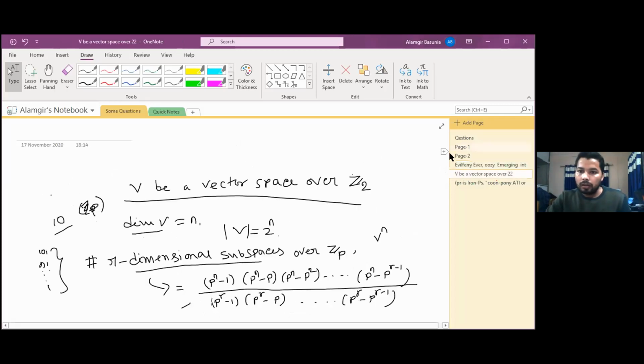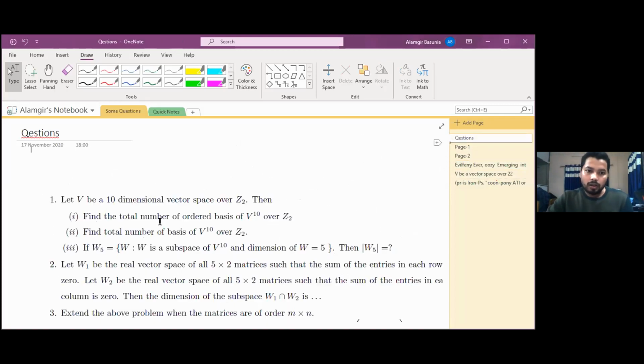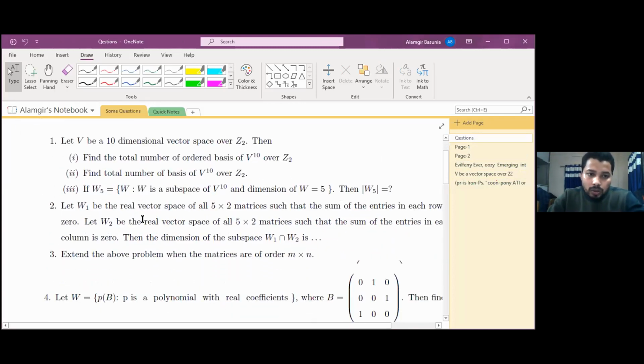Then you can find the total number of subspaces, or total number of bases, or total number of ordered bases. Now just look at the second question.